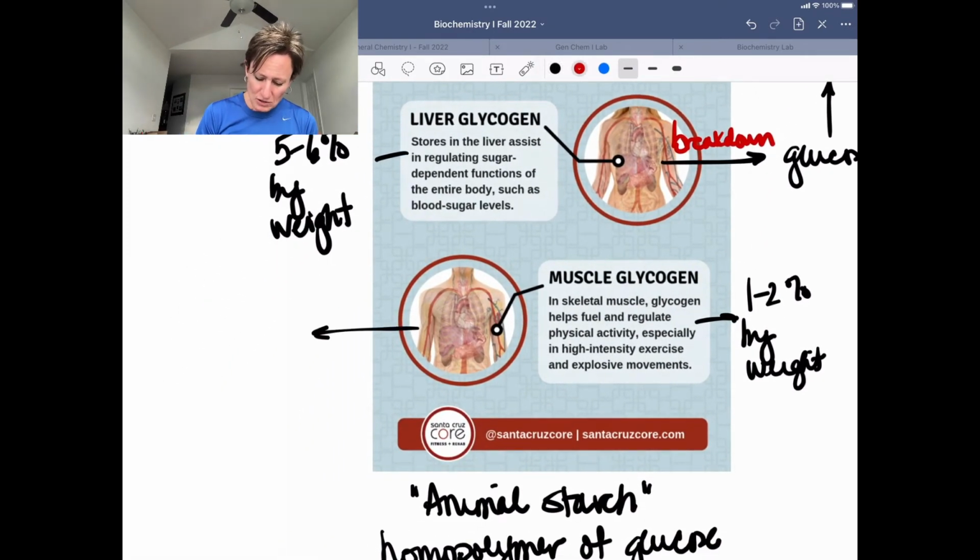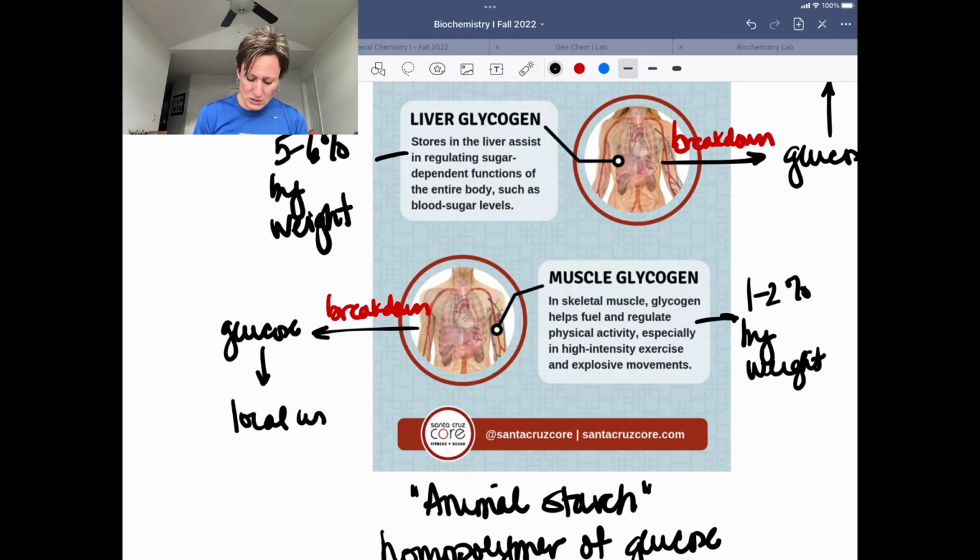When we consider muscle glycogen, the breakdown pathway is going to be the same, and we'll learn about that breakdown pathway in Biochem 2. But when it is broken down to free glucose, that is only used locally. So we've got local use. And we'll learn next semester why that is. It has to do with enzymes that are missing and transporters that are present or not present. But basically, glycogen in liver is meant to help with a global sort of remedy of low blood sugar, and glycogen in muscle is meant to be used locally.